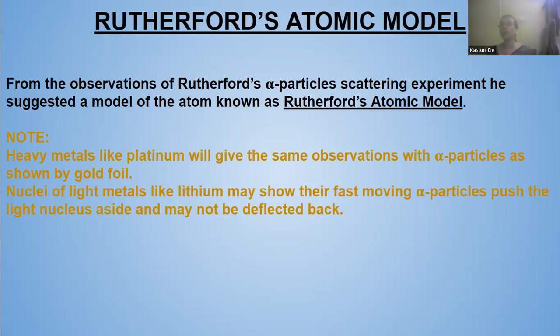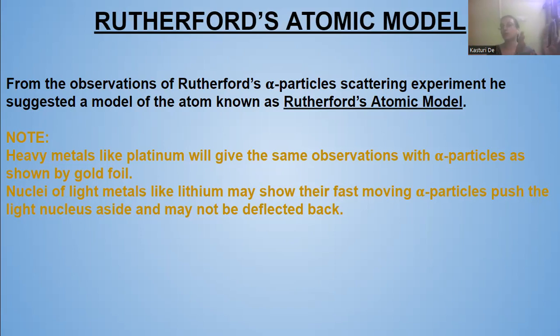But nuclei of light metals, like lithium, if we use lithium in place of platinum or gold, instead of heavy metals, then we will see that the fast-moving alpha particles push the light nucleus aside and may not be deflected back.